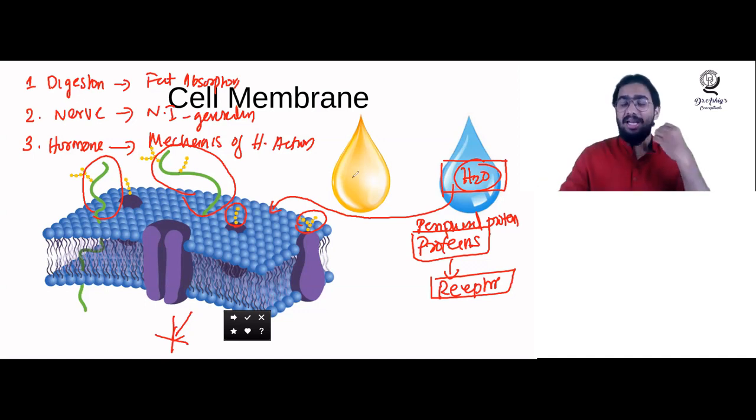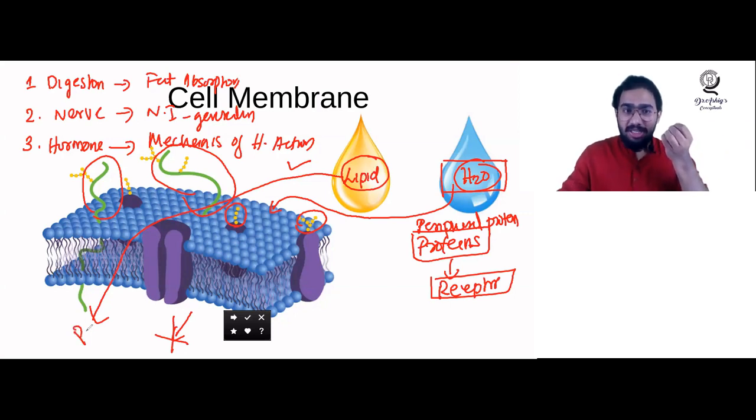And on the other hand, some other hormones will be lipid soluble or fat soluble hormones. Suppose this hormone wants to go inside the cell, can it go? Yes, it can go. Why? Because they are lipid soluble, they will be allowed through. So they will go and bind to the receptor which is present inside the cell. So they are known as hormones with intracellular receptors. Okay, so this is the application of the semi-permeability of the cell membrane in the mechanism of hormone action.